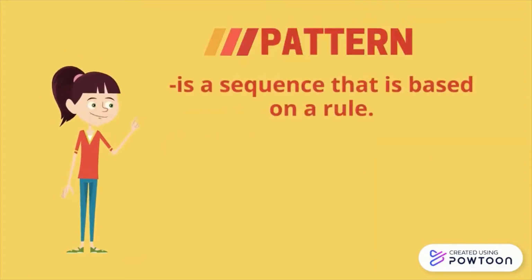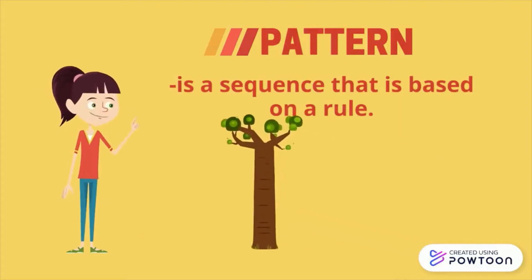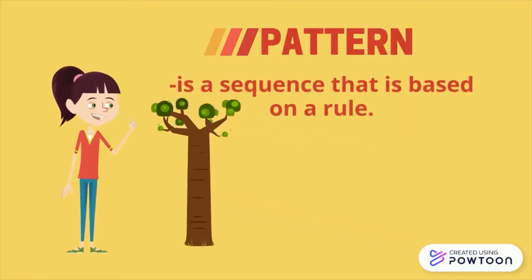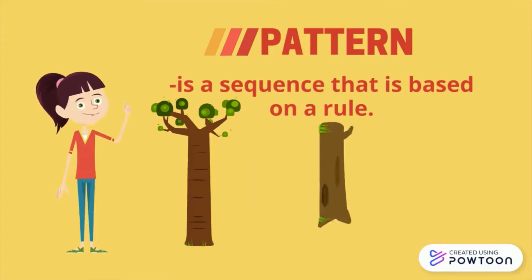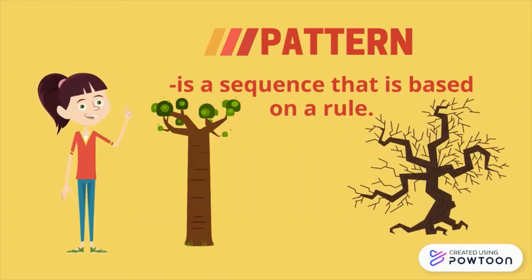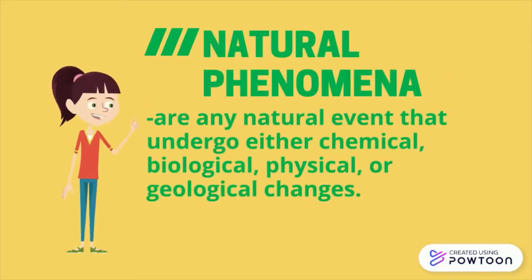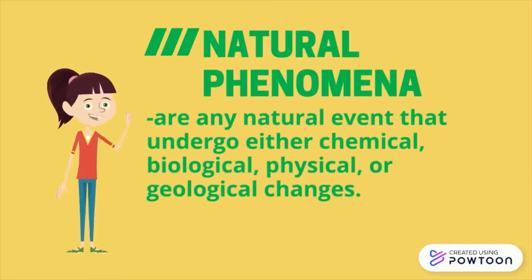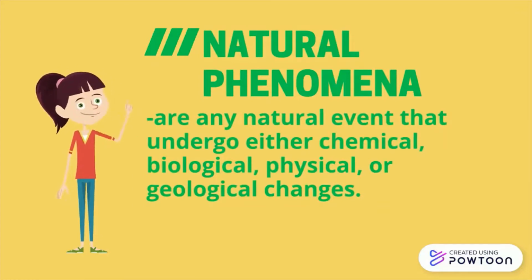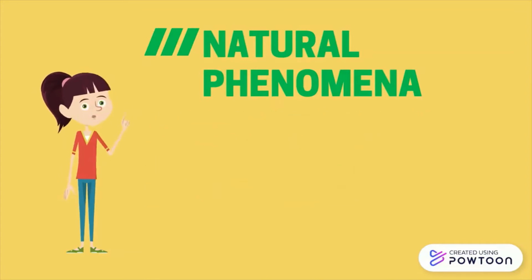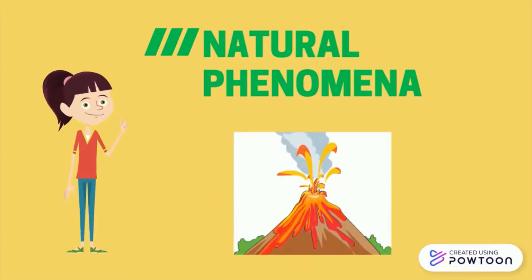Take a tree for example, it is formed from recurring lines. It is as if the trunk makes smaller copies of themselves, which results in branches. And they too also make smaller copies of themselves that become twigs. Natural phenomena are any event that is natural, that undergo either chemical, biological, physical, or geological changes. For instance, a volcanic eruption is a natural event that undergoes geological changes.